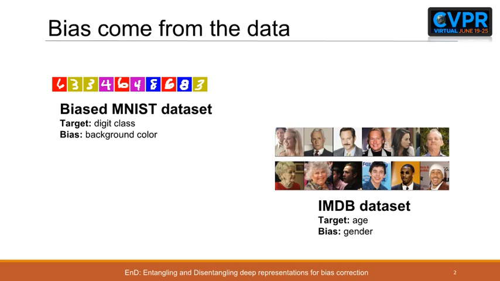We propose a regularization strategy which aims to discourage the selection of biased features while also encouraging the selection of the unbiased ones, and we name this technique EnD, from Entangling and Disentangling.